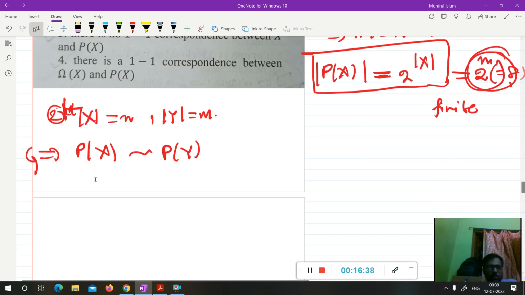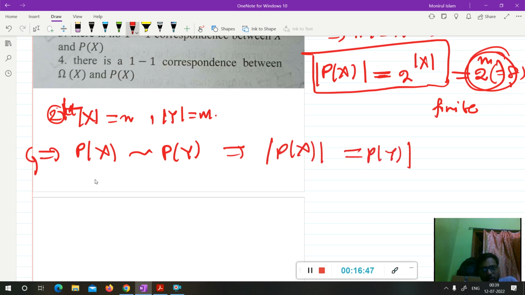So since there is a one-to-one correspondence between P(X) and P(Y), from here you can easily say that the cardinality of P(X) will be equal to the cardinality of P(Y). This is the correspondence, so both have the same cardinality. So 2 to the power cardinality of X will be 2 to the power cardinality of Y, meaning cardinality of X will be cardinality of Y. Very much obvious.